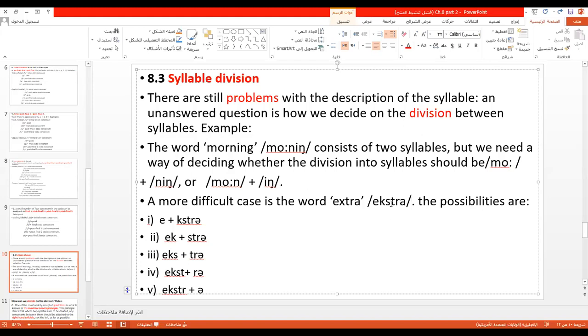So what about k, s, t, r? These four consonants. Do they belong to the first vowel, or to the second, or some of them to the first and some to the second? And how can we decide? Look at these possibilities. Sorry, I must put it phonemically in capital letters. The possibilities are what? الاحتمالات. Good, very good. e plus kstrə, ek plus strə, eks plus trə, ekst plus rə, or ekstr plus ə. So look, 5 possibilities. 1, 2, 3, 4, 5.